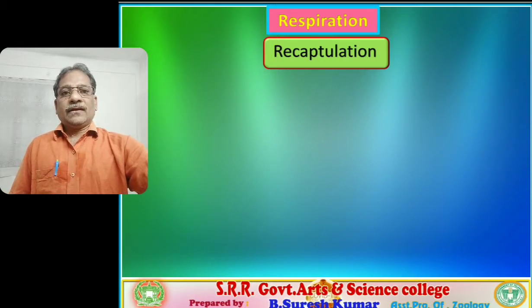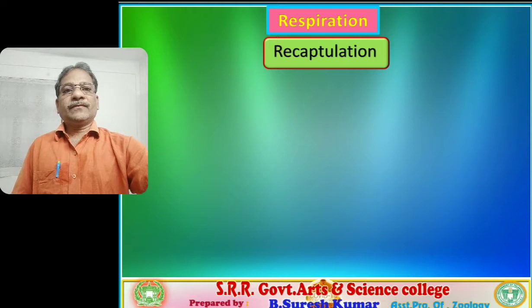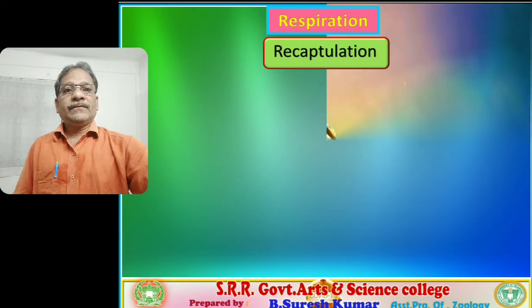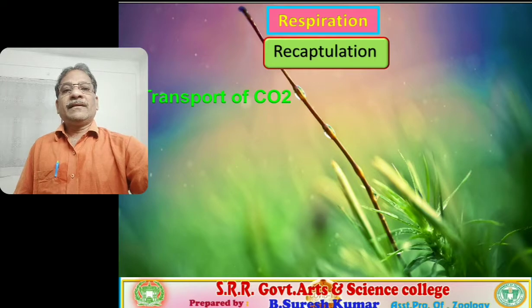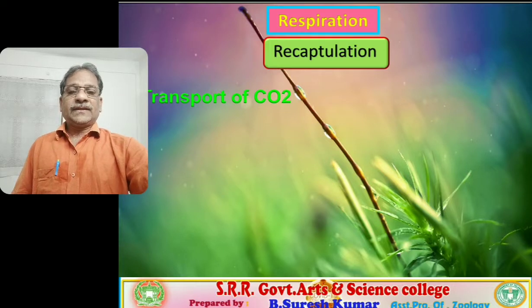Let us recapitulate the earlier concepts related to the human respiratory system. In the last session, we learned about transport of carbon dioxide. Carbon dioxide is a respiratory gas.